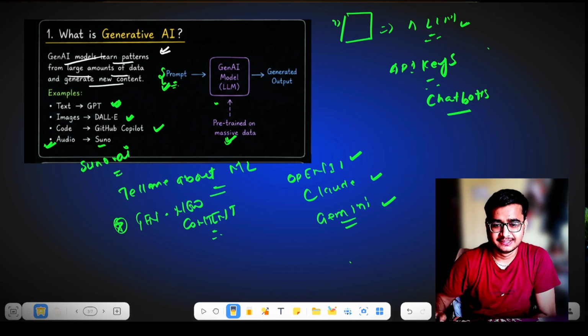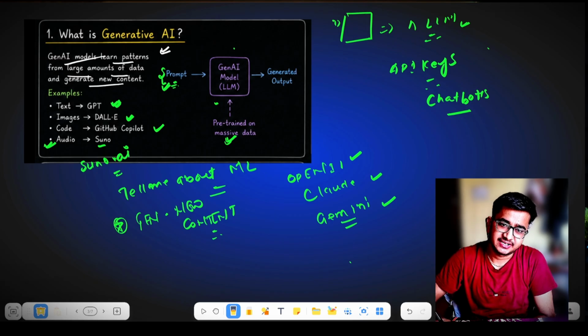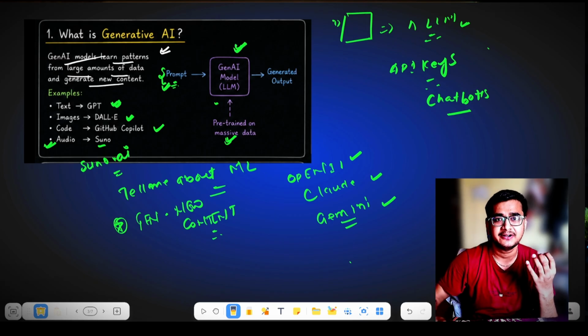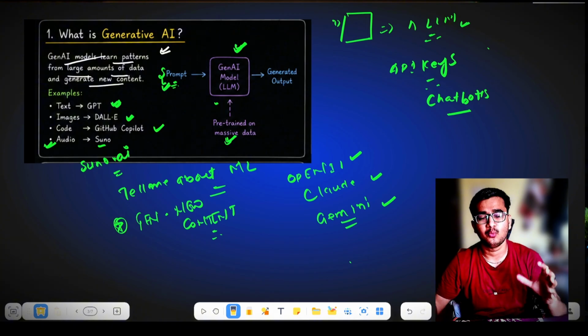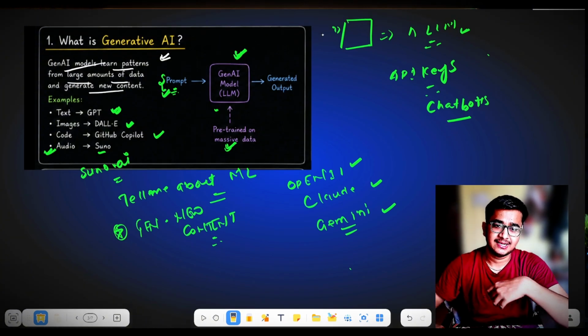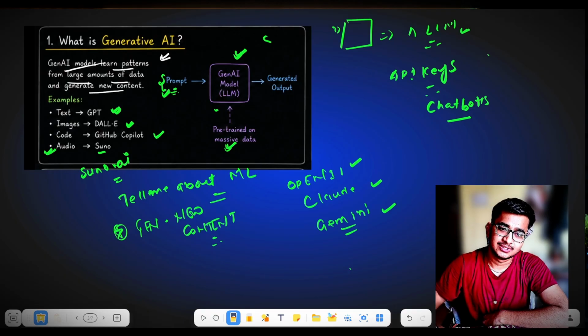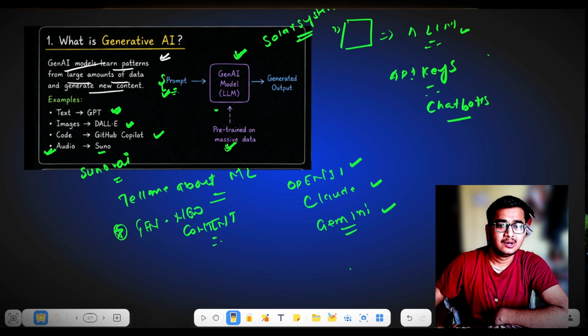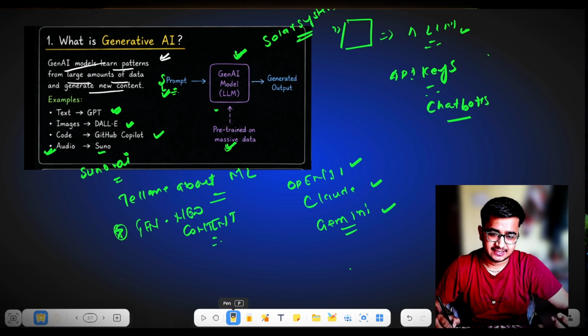But the problem here is that these LLMs provide generic output because they are trained on a large amount of data. They don't know what specific answers the user wants to know. Like, a student wants to understand the solar system. There are two possibilities that the LLM model can provide.